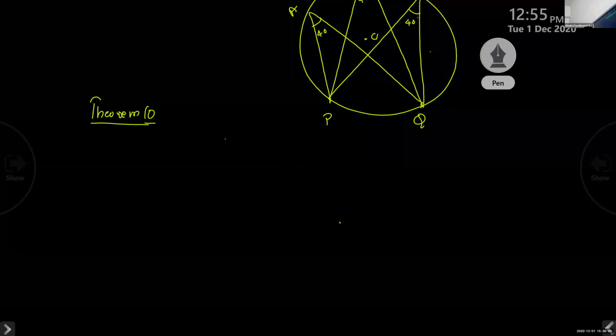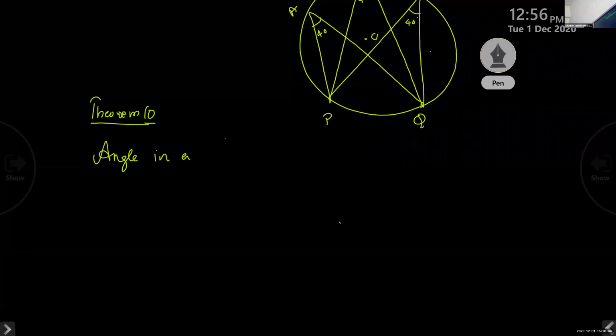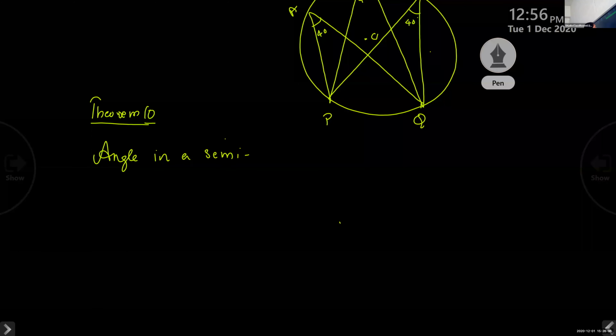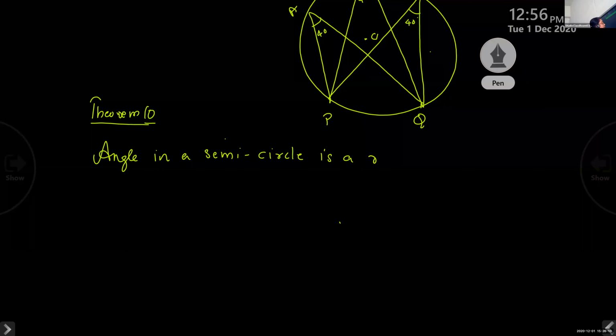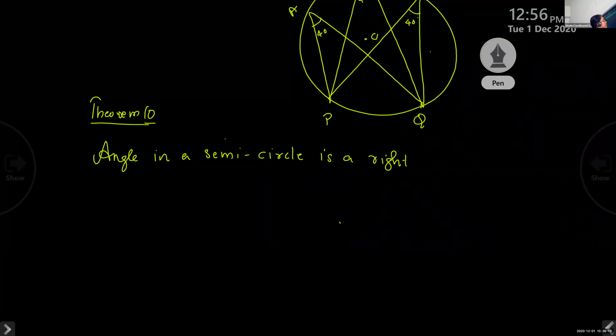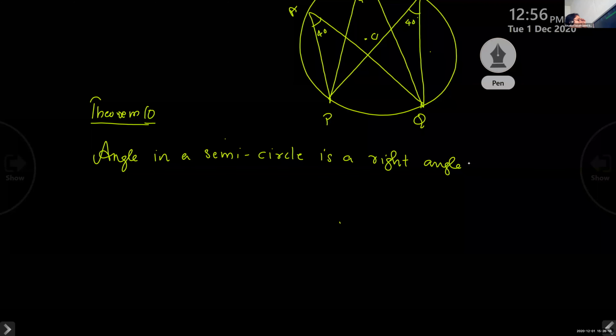Angle in a semicircle is a right angle. Angle in a semicircle is a right angle.